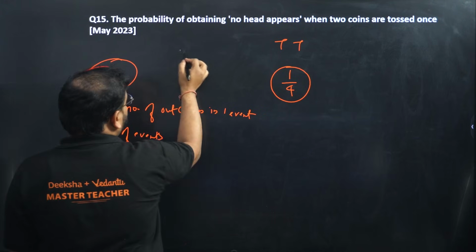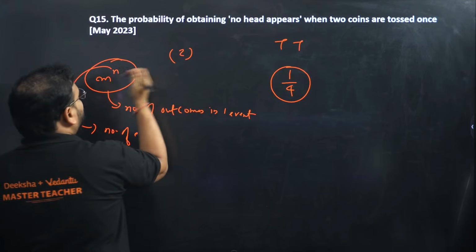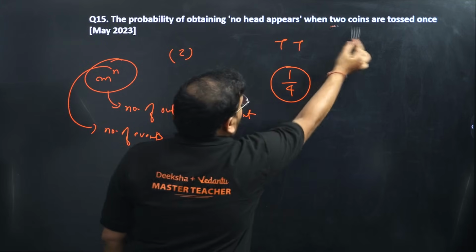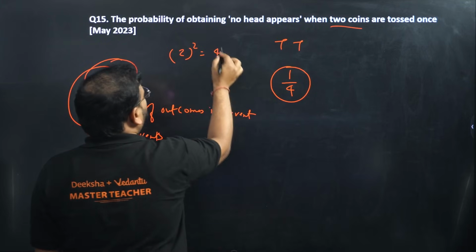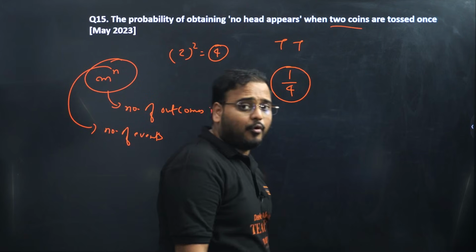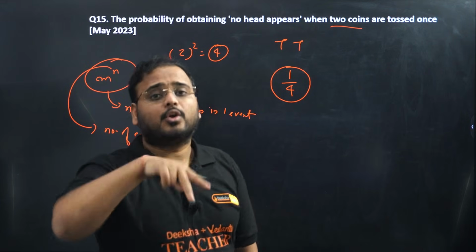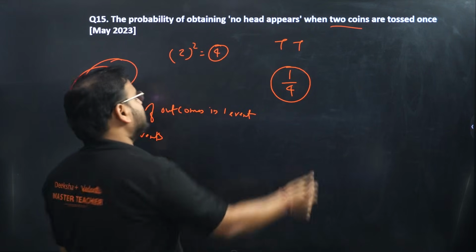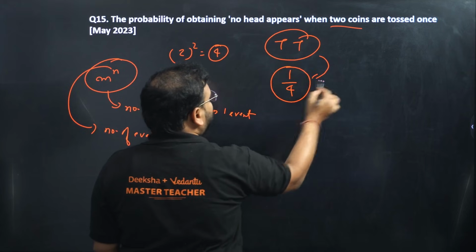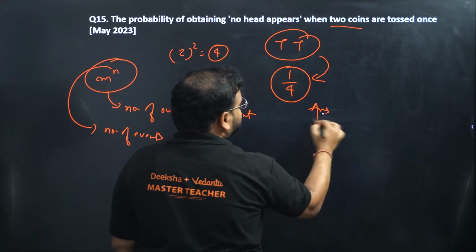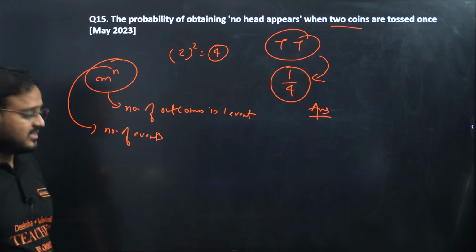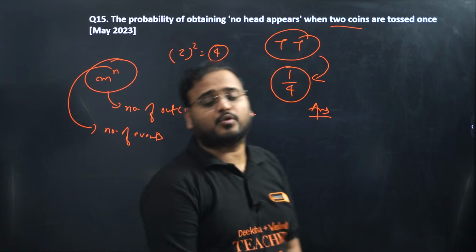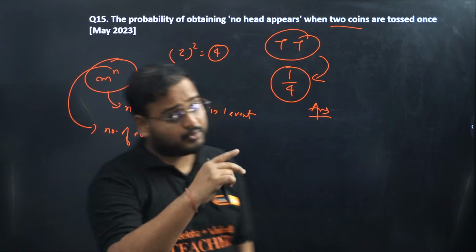Check here. You're tossing a coin means you have 2 chances. And how many coins are you tossing? You're tossing 2 coins. So 2 squared, answer is 4. So total is 4, and you want the case with no heads, means both tails. So this is the case. Hence the required probability is 1 by 4. This is your answer. This is the simplest question of all the questions that we have solved so far. It can be asked as a 2 marker or in MCQs.